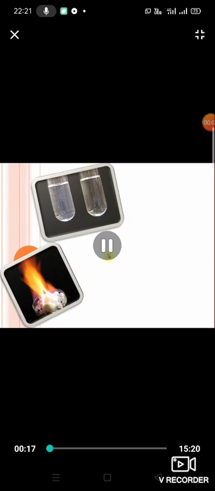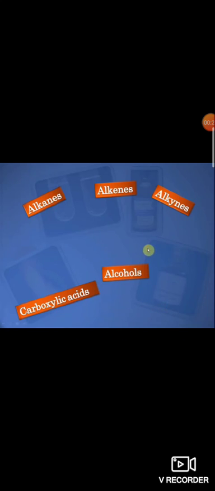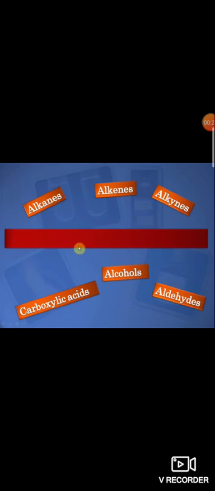Dear students, already we have seen about carbon and its compounds. There are hundreds of carbon compounds present, for example medicines and chemicals. Alkene, alkane, alkyne, carboxylic acid, alcohol, aldehyde, these are all different types of carbon compounds. The number of carbon atoms decides these varieties of compounds.